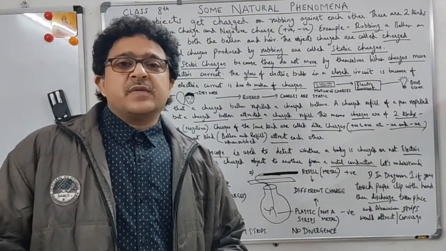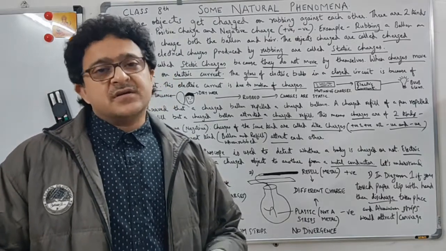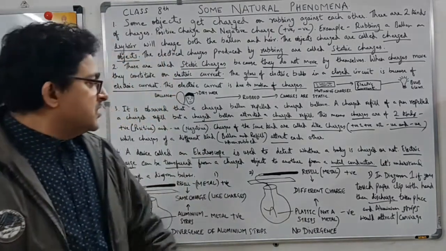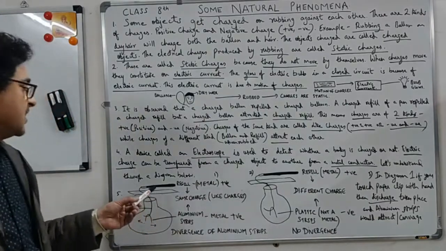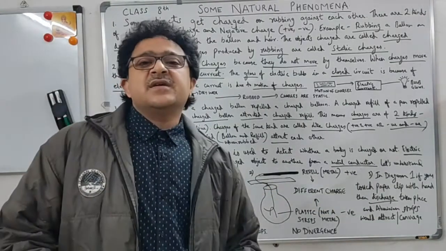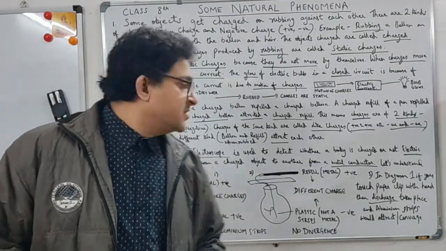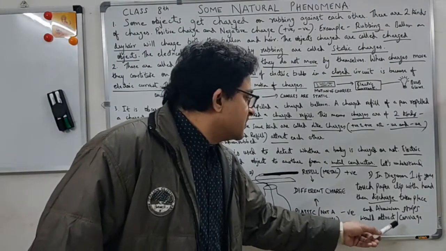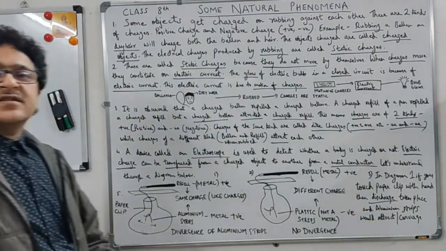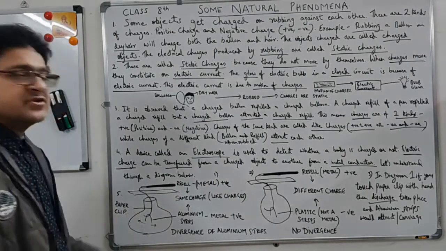It was positive and became negative. So basically they attracted or converged; they did not diverge. That is the case of discharge when you touch the paper strip.